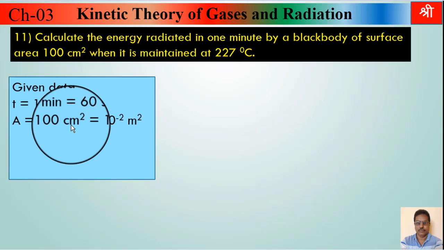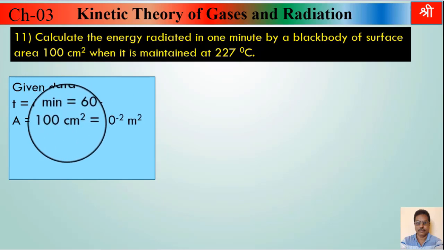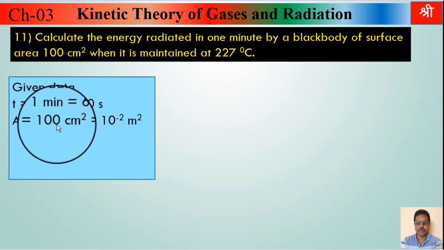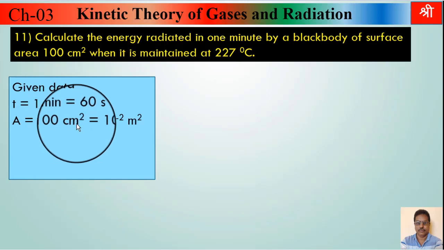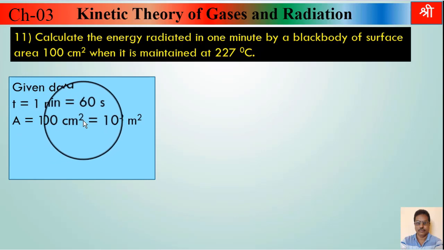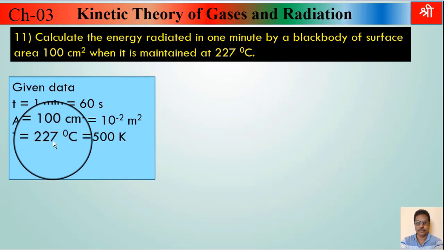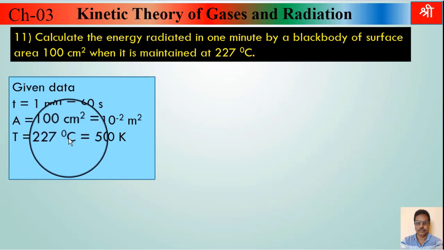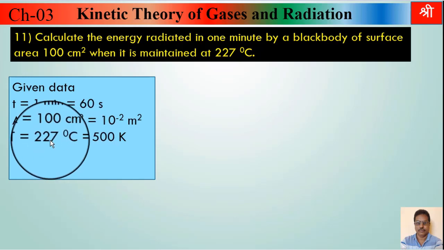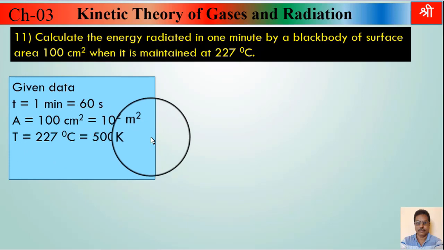Because when you convert this centimeter square in meter square, you multiply this by 10 raised to minus 4. But this 100 is 10 raised to 2. So 100 means 10 raised to 2. And centimeter square is converted in meter square, that is 10 raised to minus 4. 10 raised to 2 and 10 raised to minus 4, that will be 10 raised to minus 2 meter square. Then temperature of body is given, that is 227 degrees Celsius, but that is given in degrees Celsius. We have to convert that in Kelvin. So 227 plus 273, that will be 500 Kelvin.